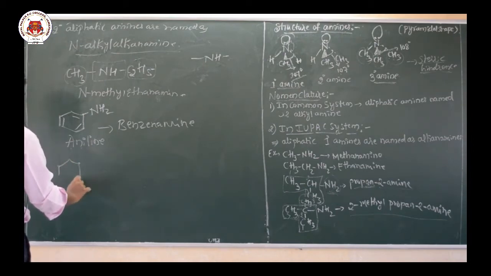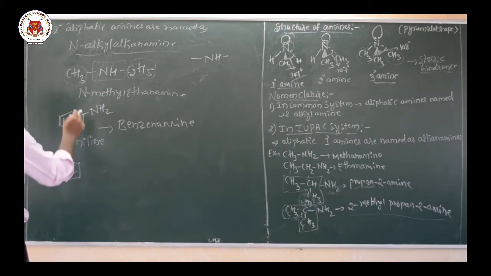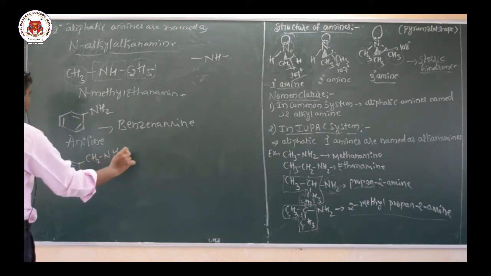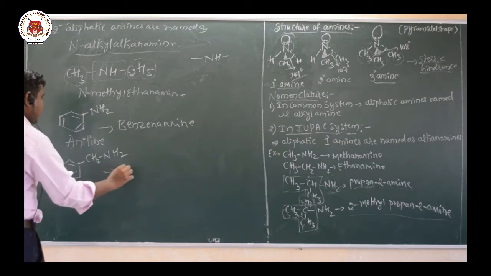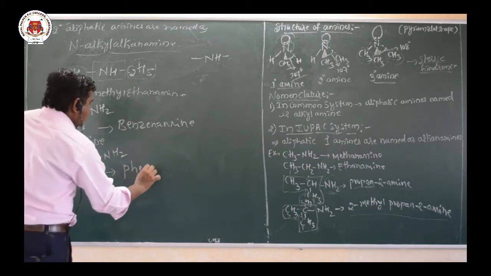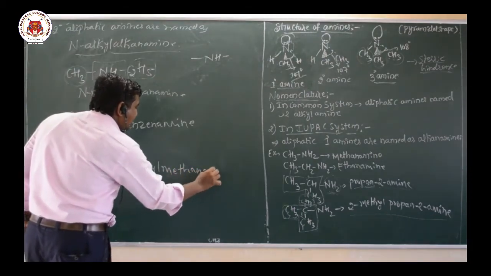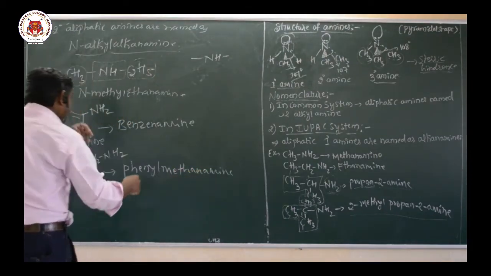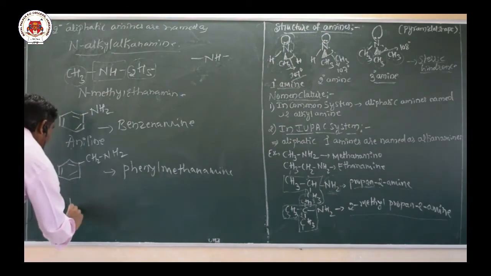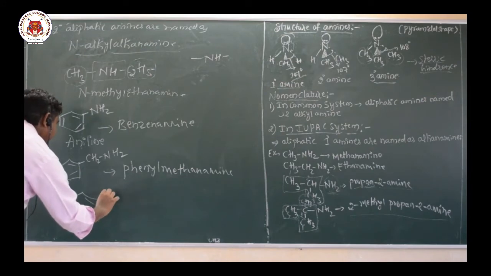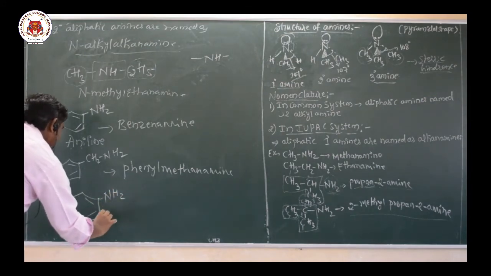So I will write one more example for the aromatic amine. So this is an example for the aromatic amine, CH2, NH2. Okay, the name of this one is phenylmethanamine. Methanamine. The name of the compound is phenylmethanamine. Okay, so I will write here the last example, NH2 CH3.